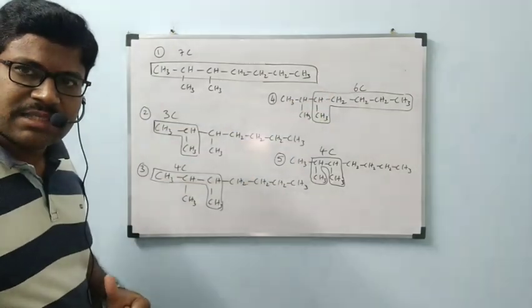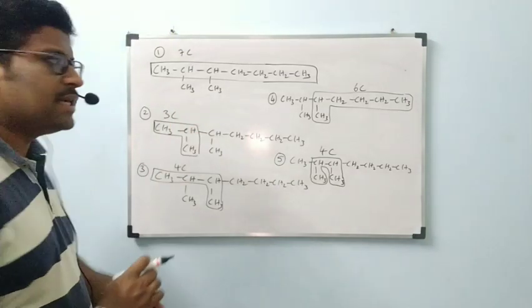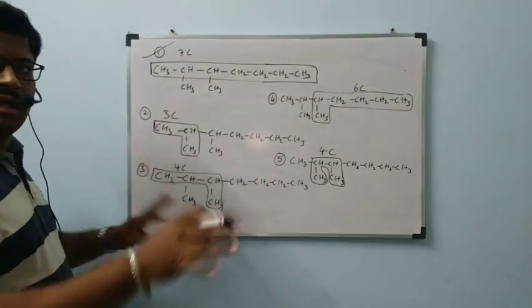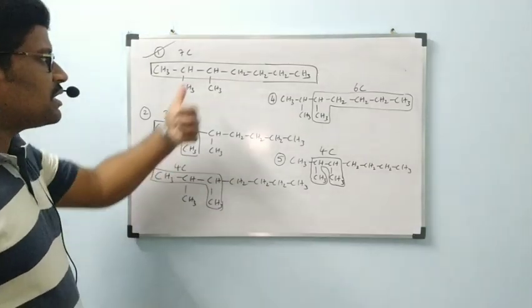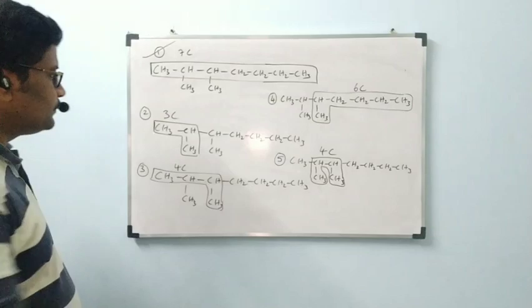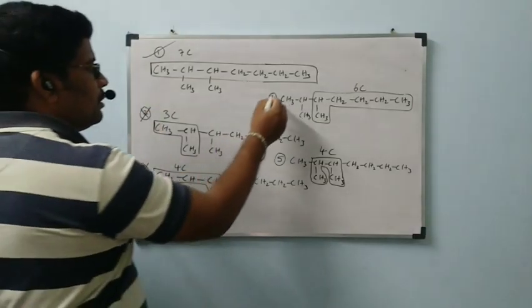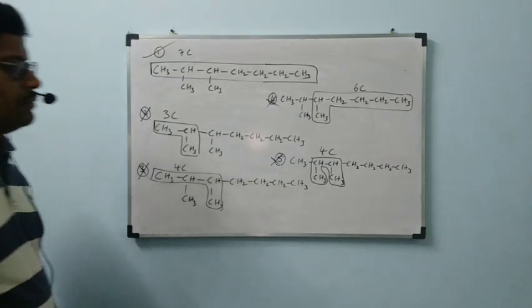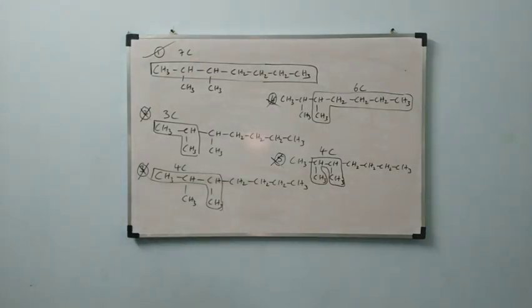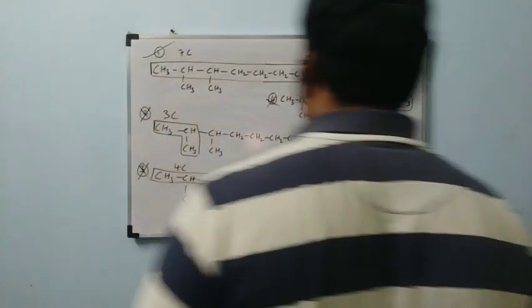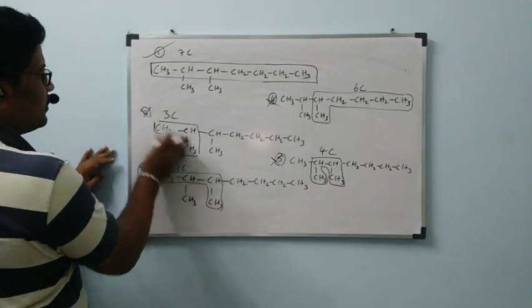So, which one must be selected as parent chain? First possibility is selected as parent chain. Remaining all remove from your brain for this compound. Observe the board, all of you. Is it correct, ma? Now we are going to first one. That is selected as parent chain for the given compound. So remaining all the possibilities I am going to rub them.